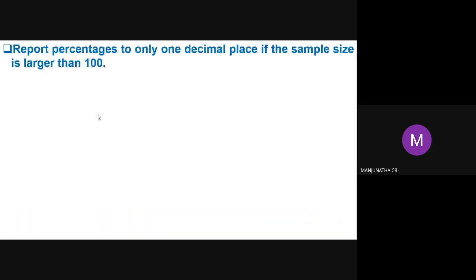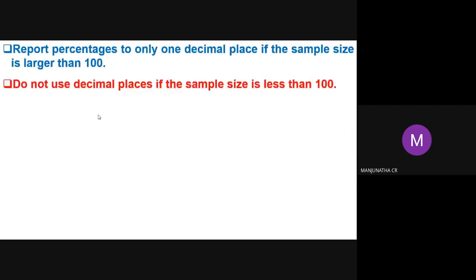Next, report percentages to only one decimal place if the sample size is larger than 100. For example, 9%. Don't write 9.1%, 9.2%, like that; you can write the whole number. Do not use decimal places if the sample size is less than 100. If the sample size you have taken is less than 100, don't use decimal places.